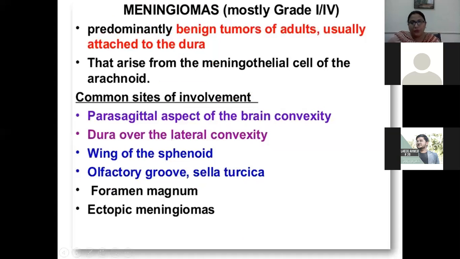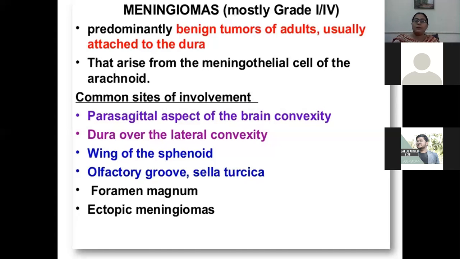So now we will discuss the tumors of the meninges. Very important. Meningioma can be asked in your OSPE or in your viva. Meningioma is basically a tumor of the meninges. It is predominantly a benign tumor of adults that is usually attached to the dura and arises from the meningothelial cells of the arachnoid.